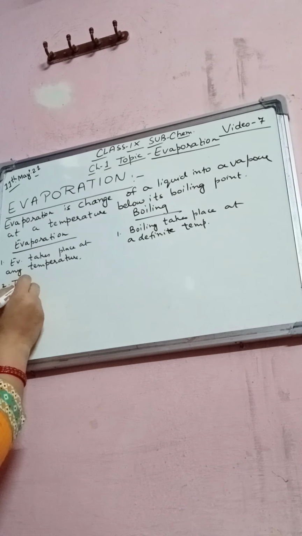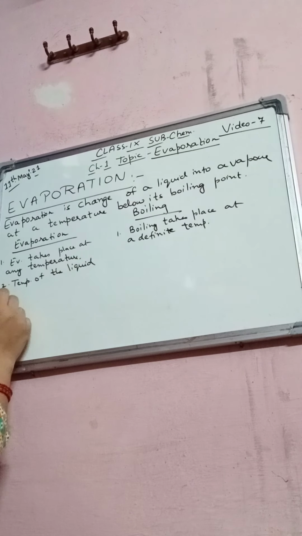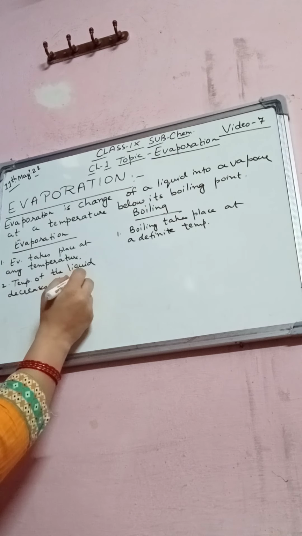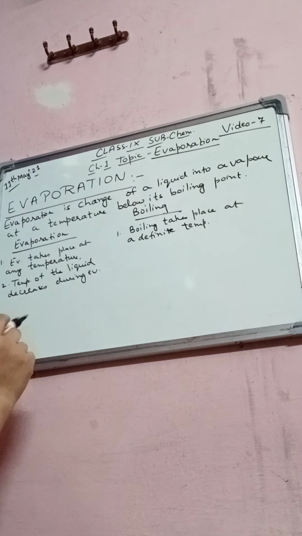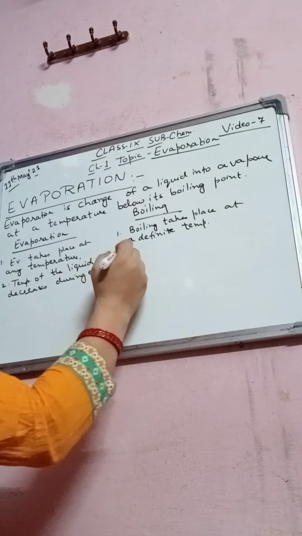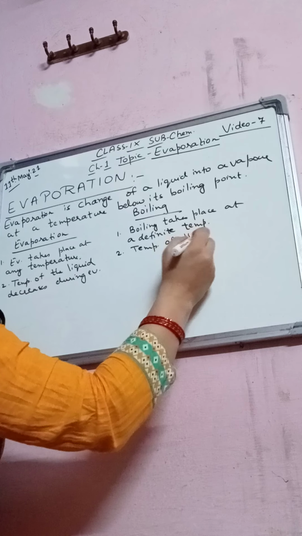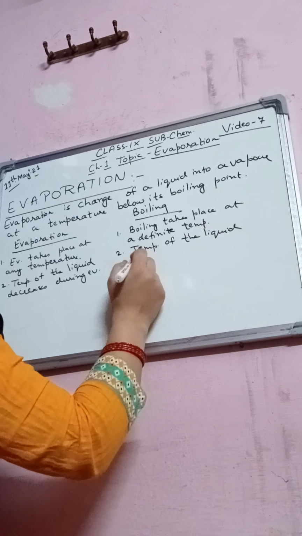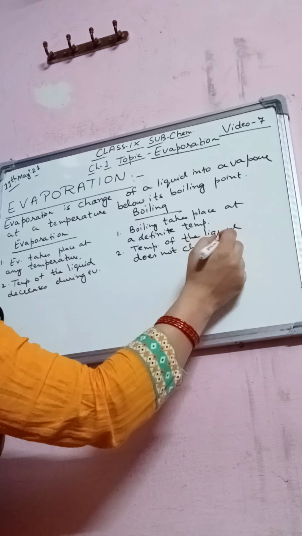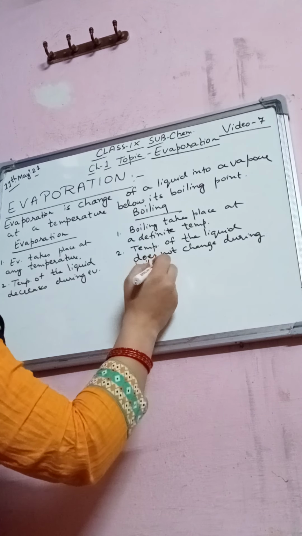The temperature of the liquid decreases, meaning it reduces, during evaporation. And in boiling, the temperature of the liquid does not change during boiling. Okay, this is the second difference.